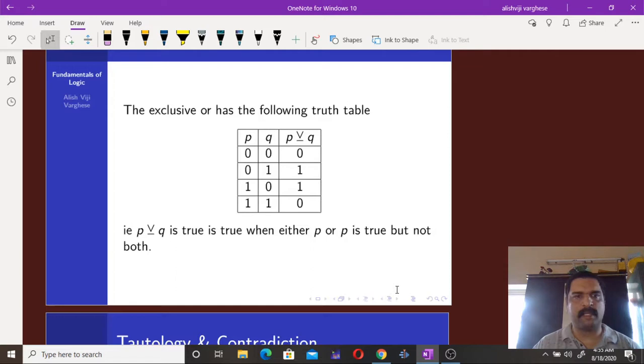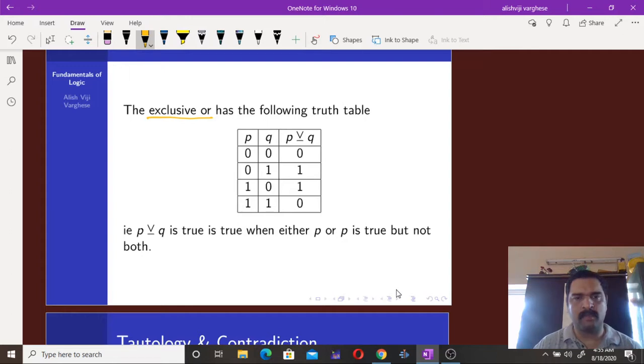Then the next one is the connective known as exclusive or, and it is true only when either P or Q is true but not both.